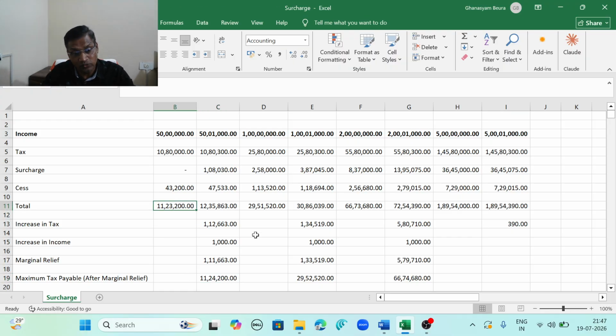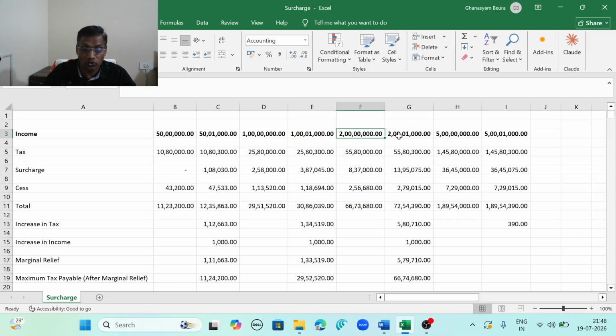So accordingly, 1 crore, 2 crore, the calculation is same. 1 crore and 1 crore 1,000. Increase in income tax is 1,34,519. However, it's limited to 1,000. So tax will be just 29,51,520 plus 1,000, 29,52,520. Marginal relief is 1,33,519.